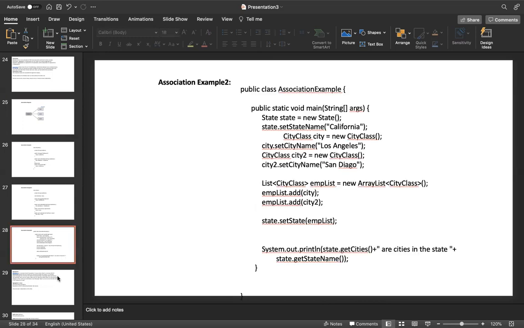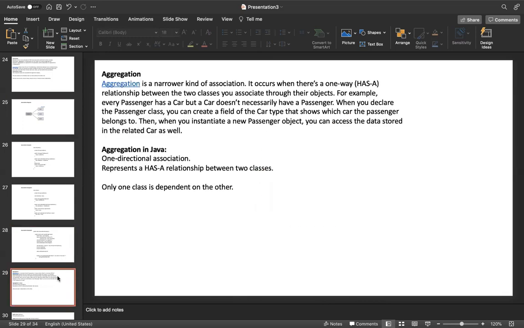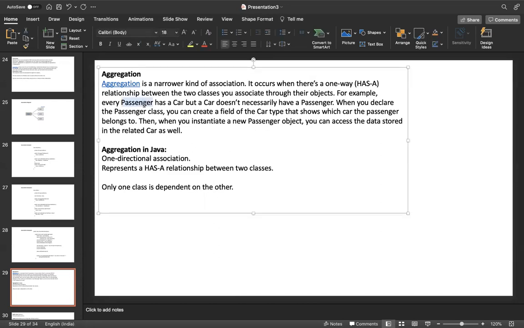But here, the difference is that aggregation has a one-directional has-a relationship. One directional means there are two classes. The first class cannot exist without the second class, but the second class can exist without the first class. That is, see here, passenger has a car, but a car does not necessarily have a passenger. Passenger is the first class, car is the second class.